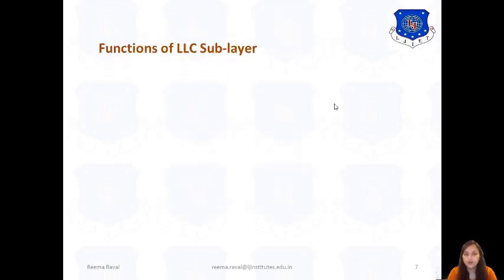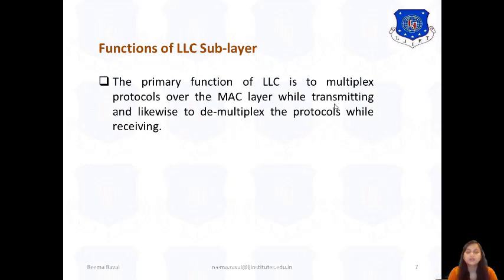The basic functions of the LLC sublayer are, first, the primary function is to multiplex protocols over the MAC layer, that is the medium access control sublayer, while transmitting, and likewise to demultiplex the protocols while receiving. That means at the transmitter side it should multiplex the protocols and at the receiver side it should demultiplex the protocols.